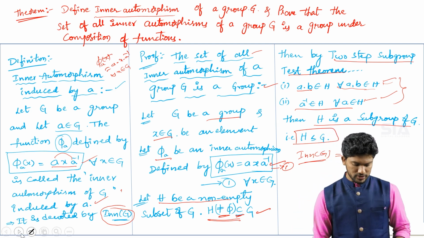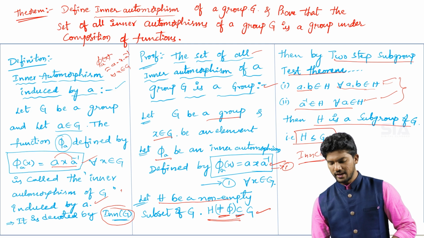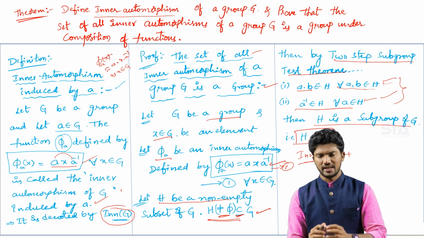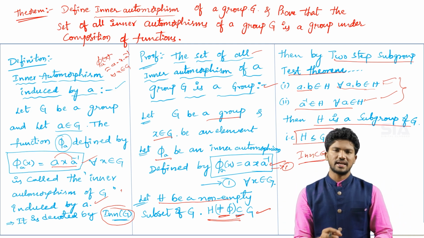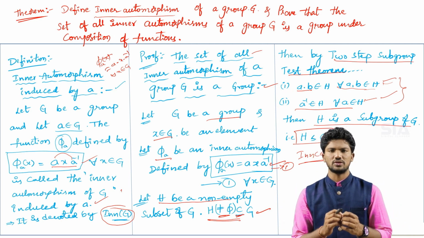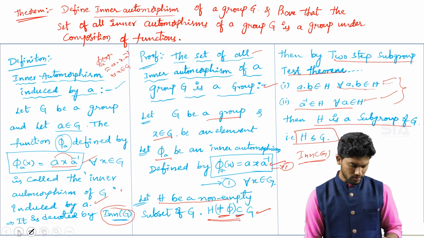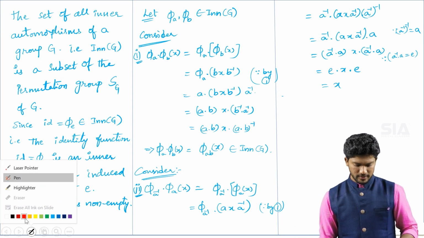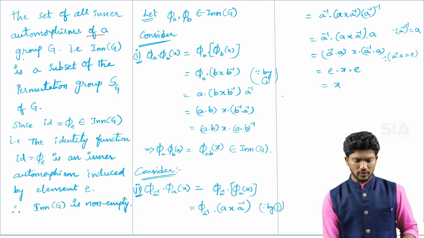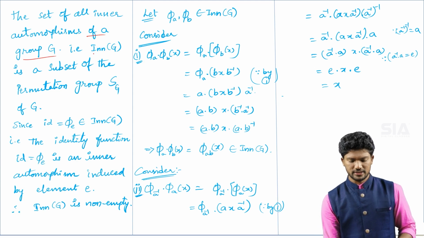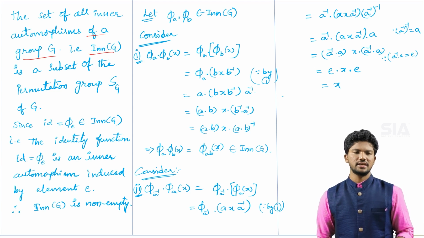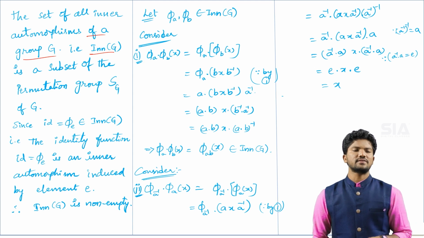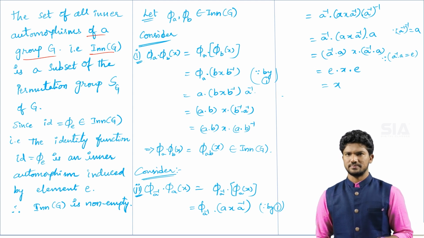So by using the two-step subgroup test theorem, the first condition is that H is closed under the operation, and the second condition is that H is closed under taking inverses. Now see here, the set of inner automorphisms of a group G, simply denoted by Inn(G), is a subset of the permutation group S_G.